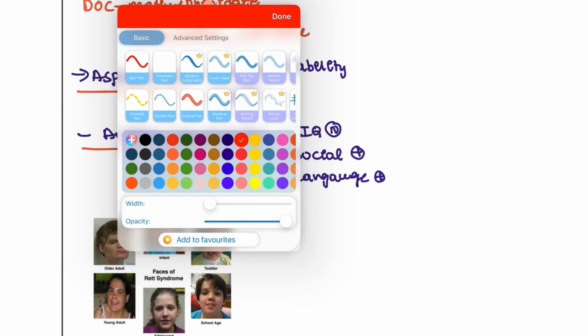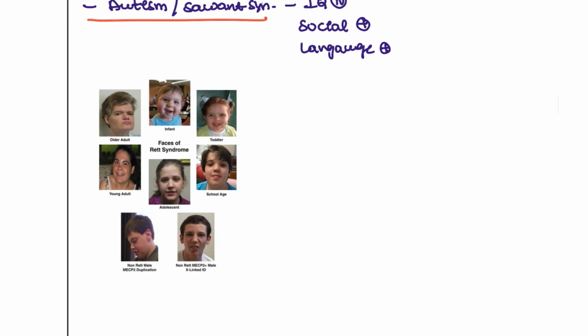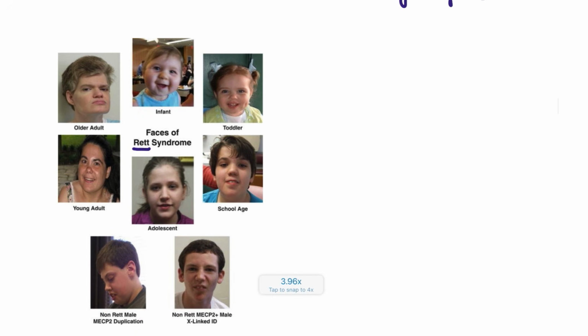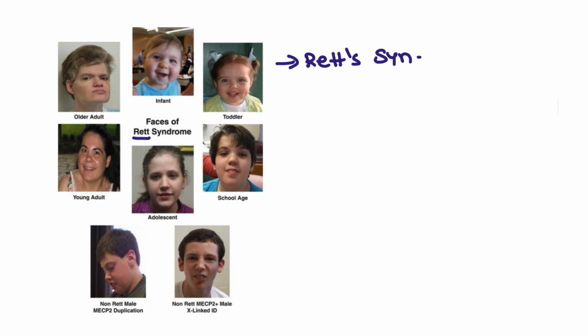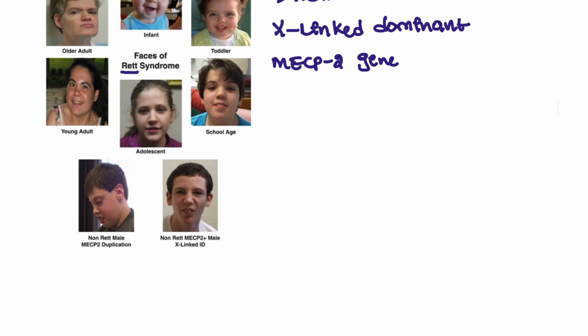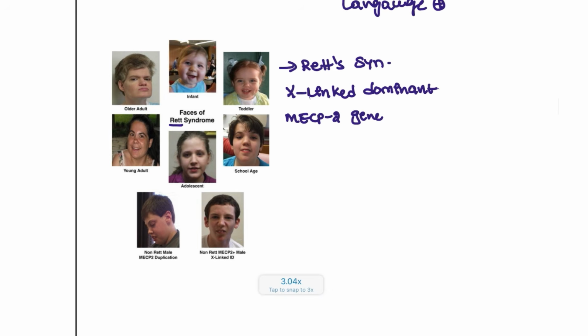Next, moving on to another condition that we are going to look at. This is the patient who is suffering from Rett syndrome. So what is Rett syndrome? Recently in the INICET also a Rett syndrome question was asked. Rett syndrome is a genetic disorder, specifically known as the X-linked dominant type, and the MECP2 gene is involved in this patient. Rarely is this seen in males, most of the time it is in females.